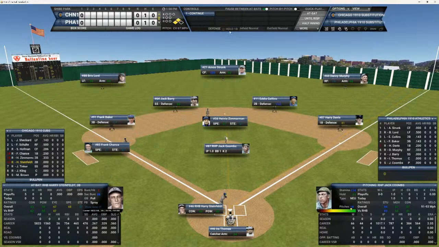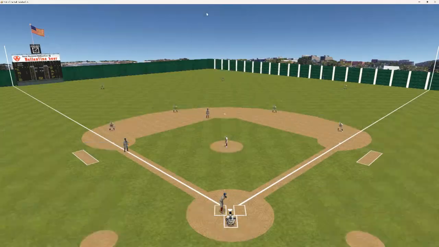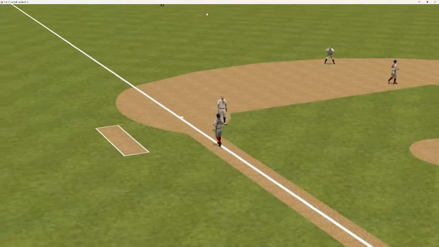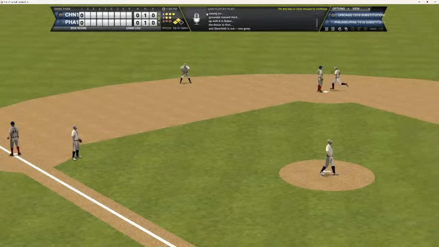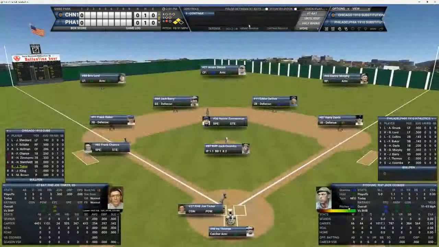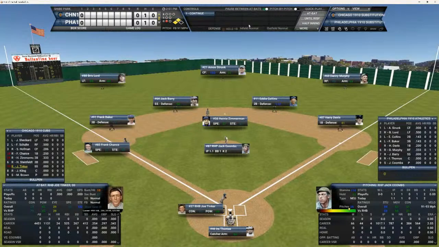Still nobody out for Harry Steinfeldt. Steinfeldt's 0 for 5 in the series. Here's the full count to him. He hits that ball down the third, and his only play will be over to first, but he looks the runner back to third. One big out here. And the Cubbies are playing back. The A's are playing back for the double play, for the out.